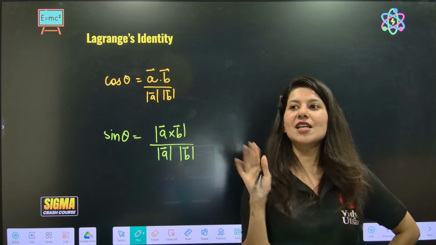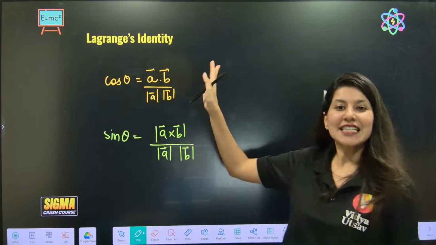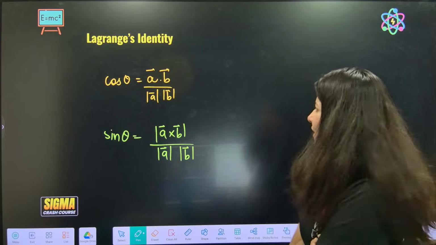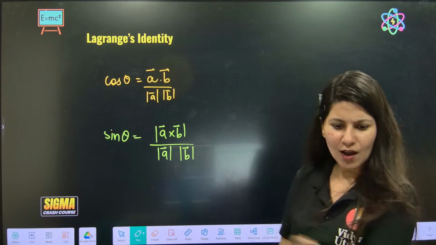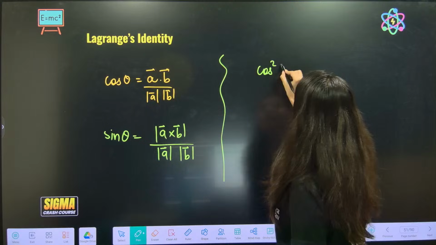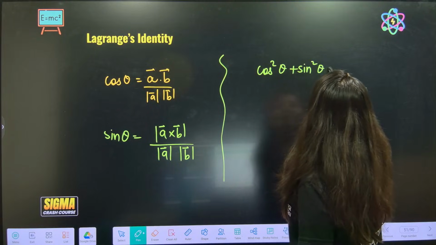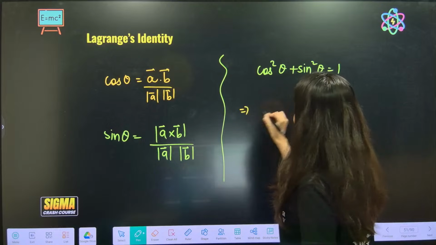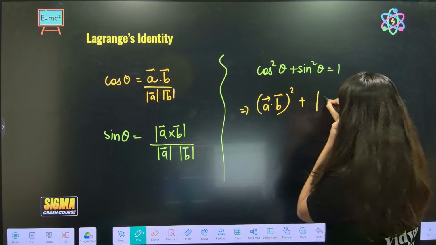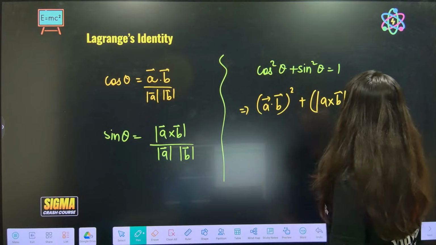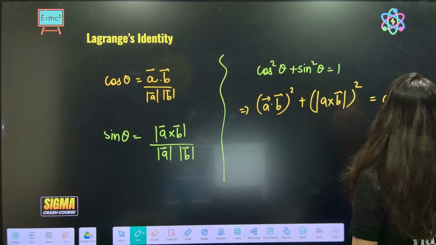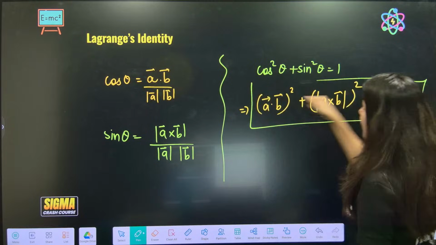Last minute judge, last minute celebrity. Lagrange's is last minute celebrity. And he says, dot product, cross product, sine theta, cos theta. Now I'll give my identity. So Lagrange's is like, we know that cos square theta plus sin square theta is 1. So that means A dot B whole square plus A cross B whole square is equal to A square B square. This is Lagrange's identity.